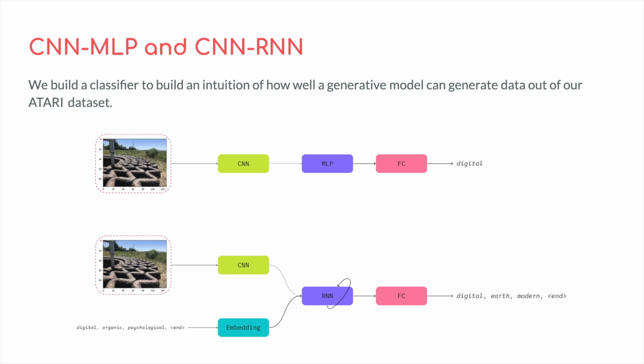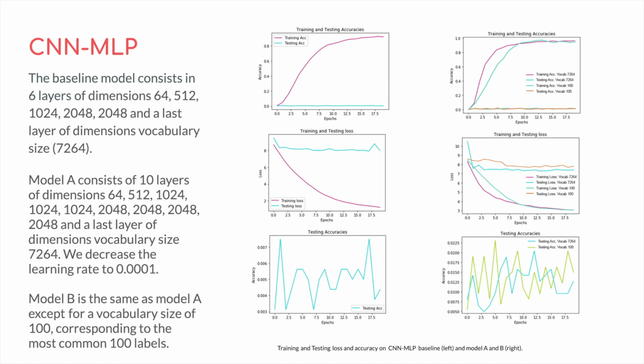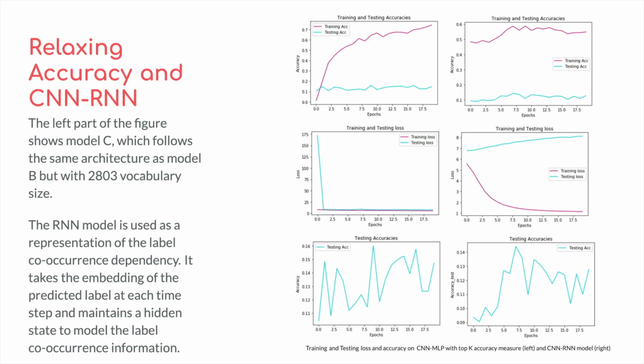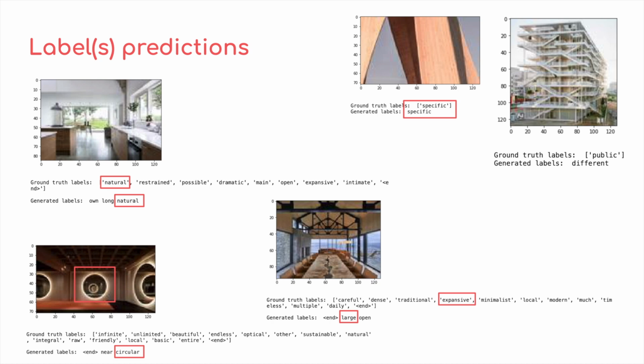Both models take a pre-trained ResNet CNN network to encode the input image to a 64-dimensional embedding. Within the MLP one-label classification, we ran 4 experiments, from a 6 layers baseline to a 10 layers reduced vocabulary network. The performance of these models is far from good due to the diversity of the data. Relaxing the accuracy to a top K window is a more informative process. The RNN shows the best performance out of all the models. Here are some label predictions shown from both architectures.